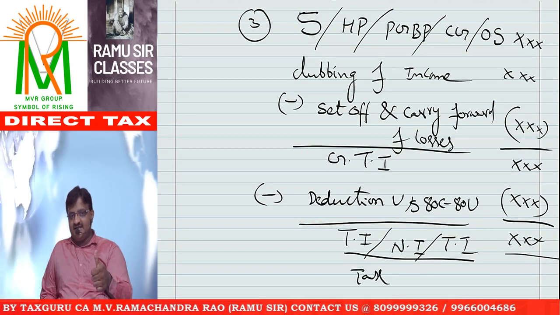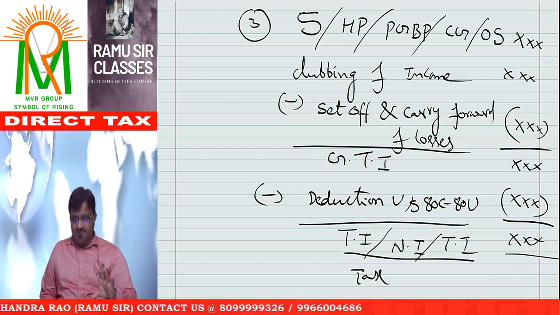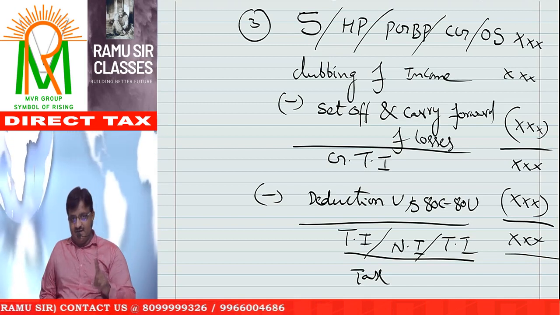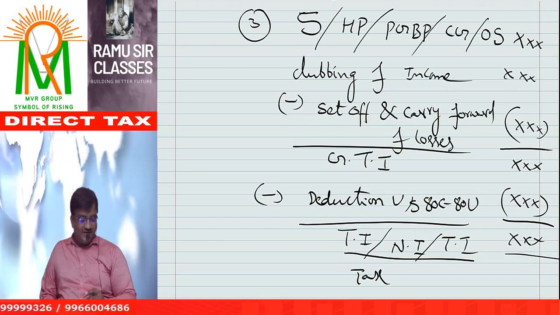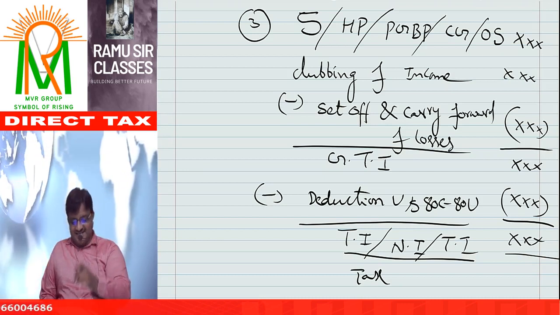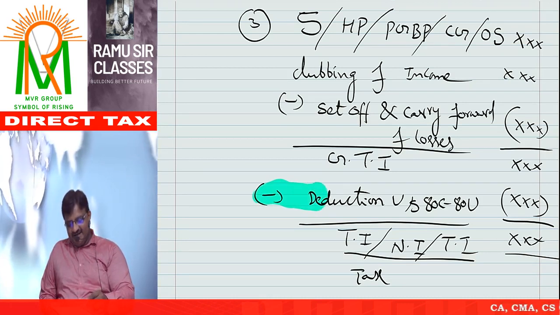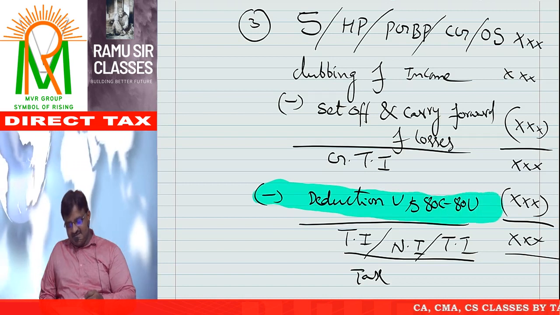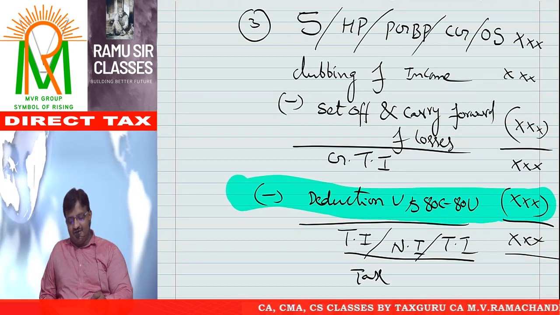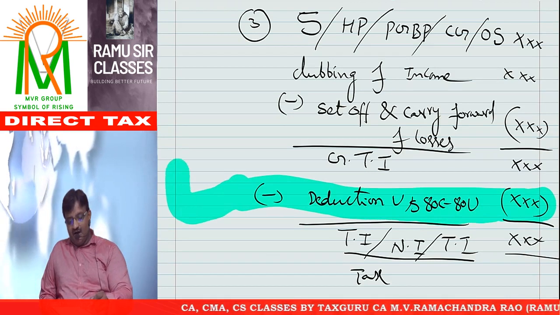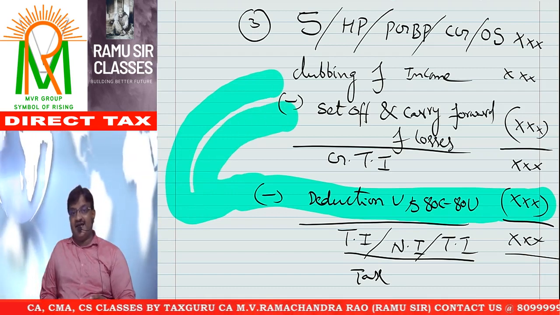First one, assessment year, previous year and residential status. Next, all 5 heads of income. Next point is clubbing of income. Next point is set off and carry forward of losses. Next point is gross total income. Next point is deductions. Next point is total income. Take it for granted, deductions under Chapter 6A, or deduction under section 80C to 80U, shall be reduced after considering clubbing provisions and after considering set off and carry forward of losses.